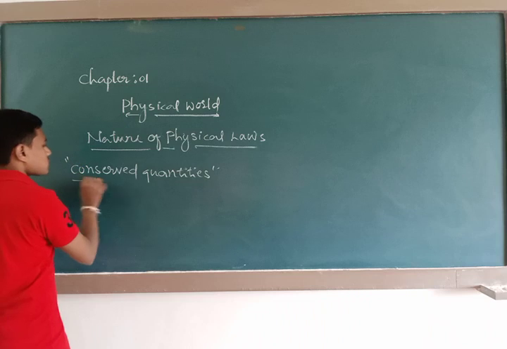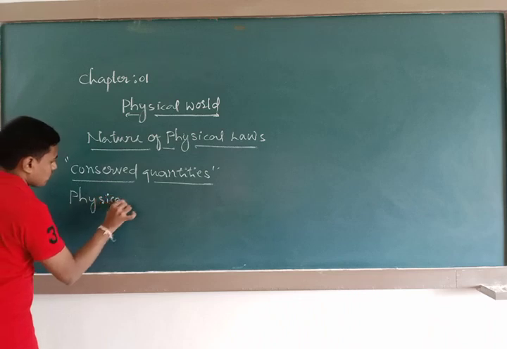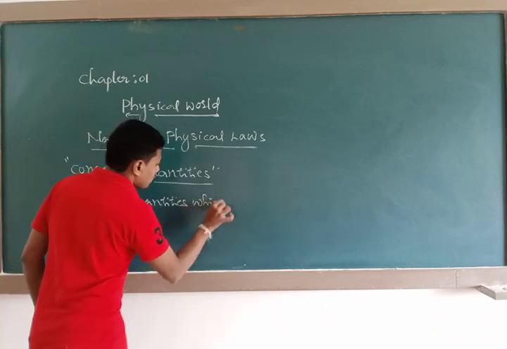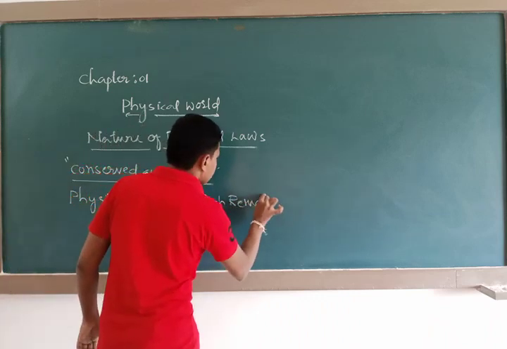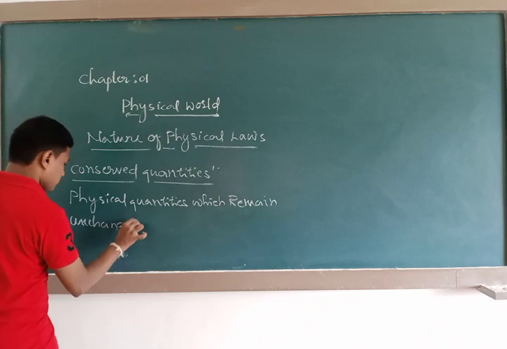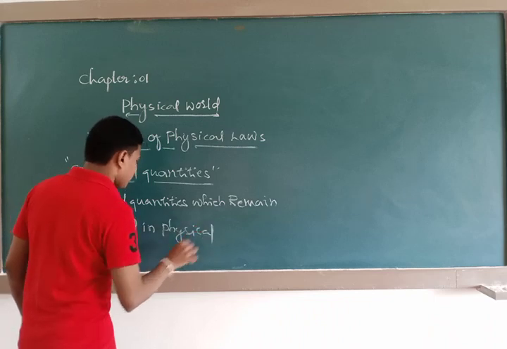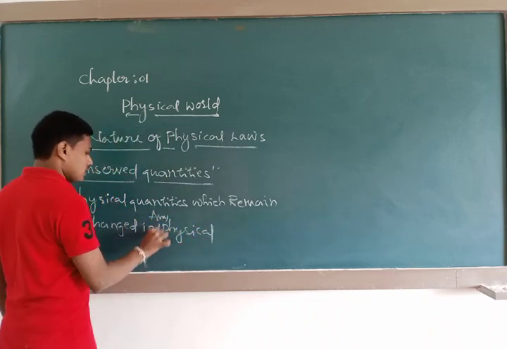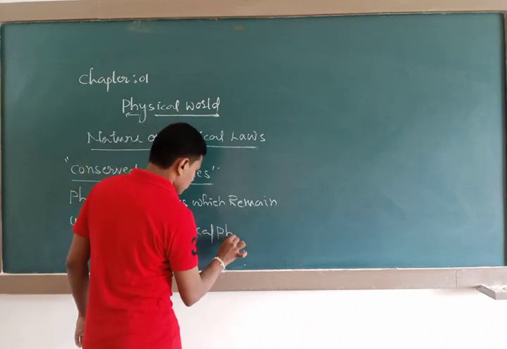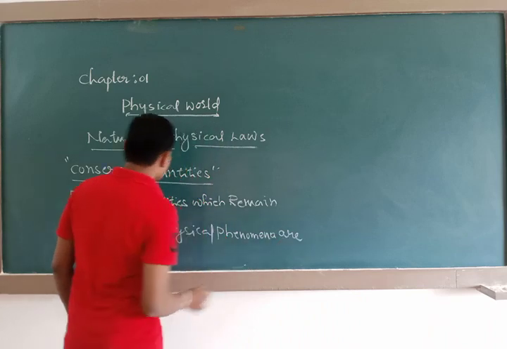Physical quantities which remain unchanged in any physical phenomenon are called conserved quantities.